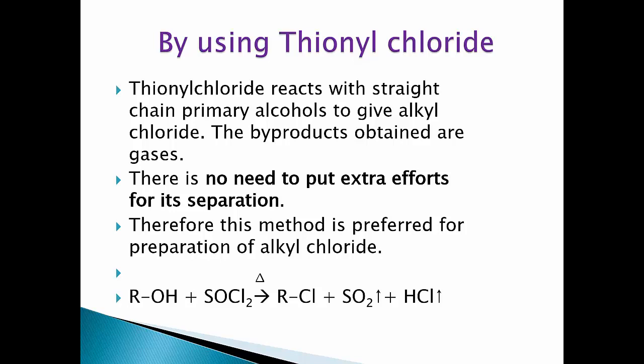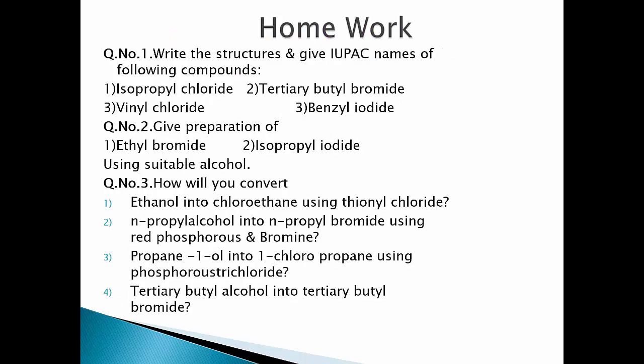The general reaction is ROH plus SOCl2. When this is heated, it gives RCl plus SO2 plus HCl. Now in this reaction, SO2 and HCl are in gaseous state and evolve out, and pure alkyl chloride is obtained. Therefore, this method is preferred for preparation of alkyl chloride and gives the best yield of the product. Here we have completed the first method for the preparation of alkyl halides.